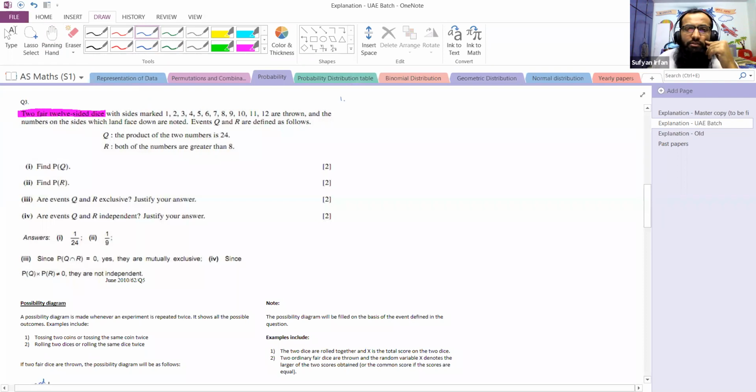The first dice shows 1, 2, 3, up to 12, and the same outcomes for the second dice as well.